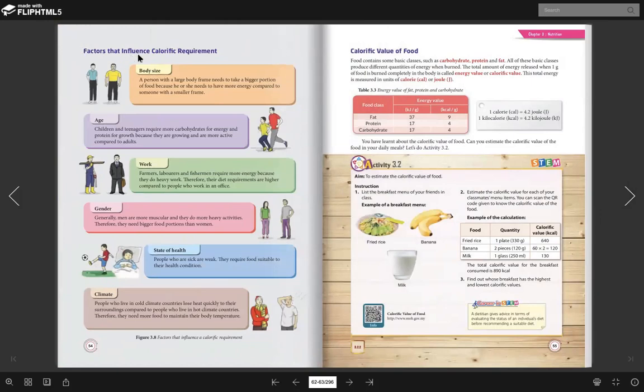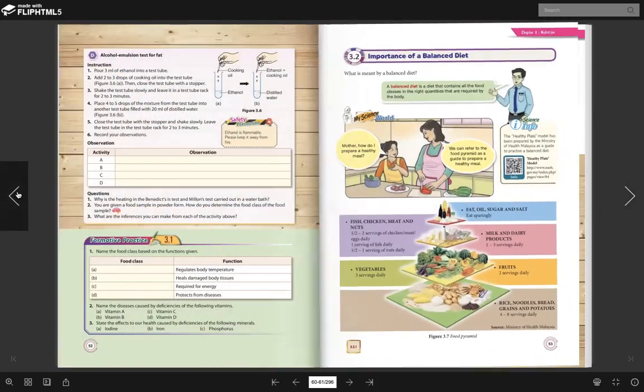Okay, the factors that influence calorific requirement. Okay, wait a moment.